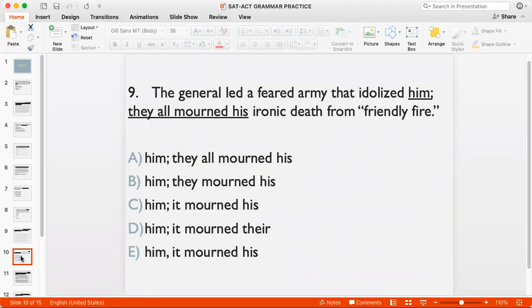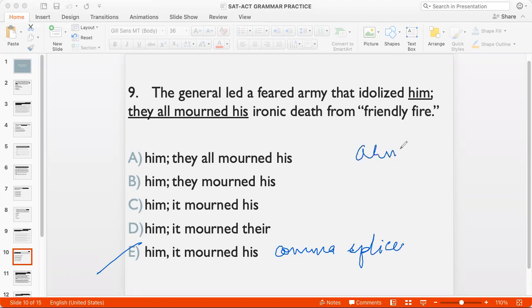Let's go to question 9. The general led a feared army that idolized him. They all mourned his ironic death from friendly fire. Okay. So the first thing I can directly eliminate is E, right? Because that has a comma between two independent sentences, and that is not allowed because this would lead to a comma splice. So E is out. Now, the other thing I have to understand is army is a collective noun. So I'm going to use the singular pronoun for it again. So I'm going to eliminate A and B also.